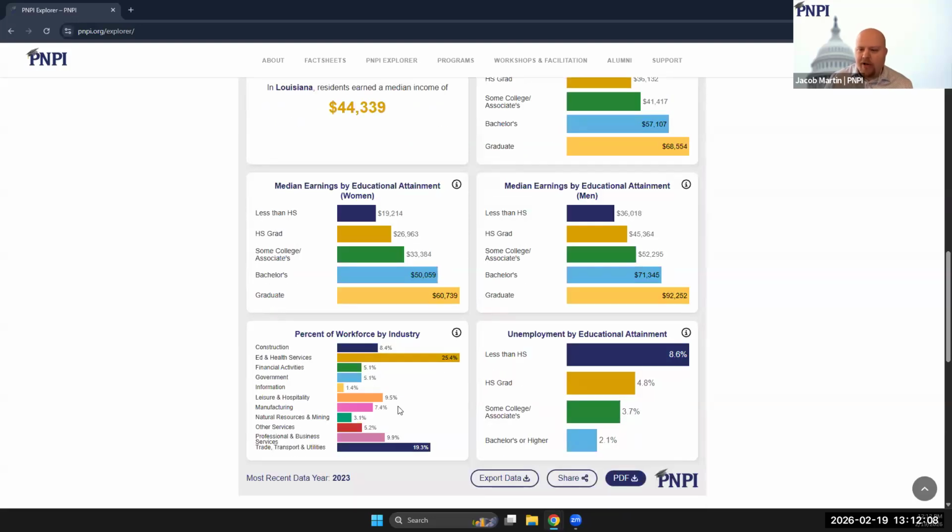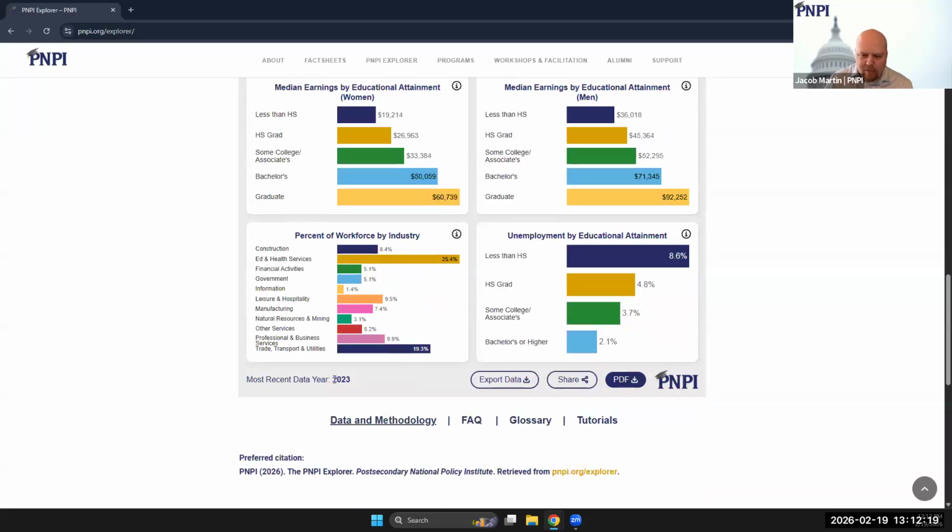It also shows you how your geography's workforce can be broken down by industrial sector and displays unemployment rates disaggregated by educational attainment. Now, at the bottom of the report, as always, you're going to see this data year that's represented in the report, but there are also these three buttons that I'm sure you've noticed by now that I should explain what they do.